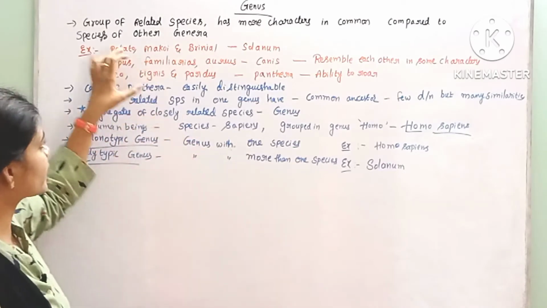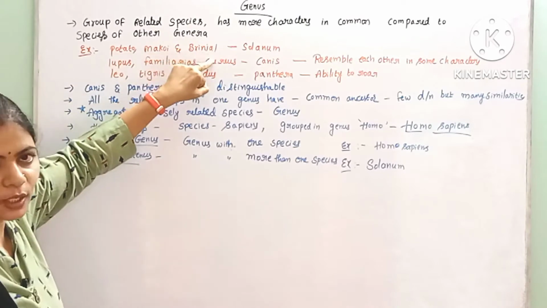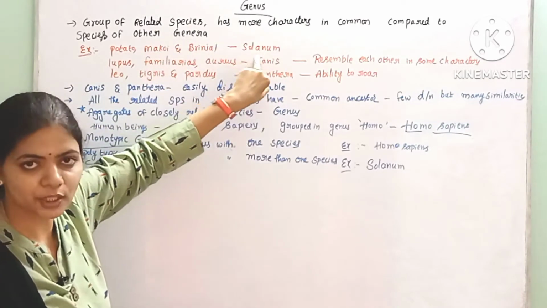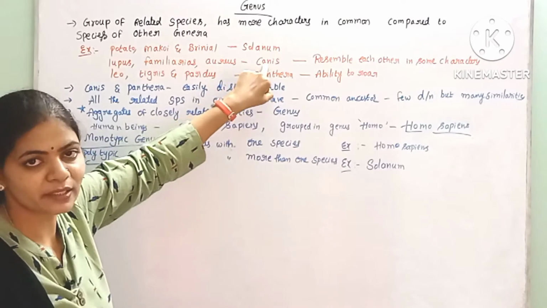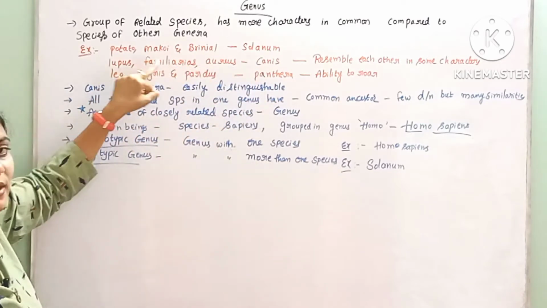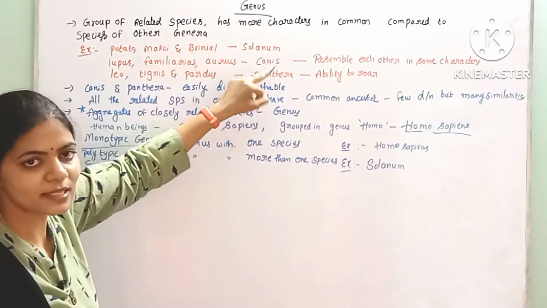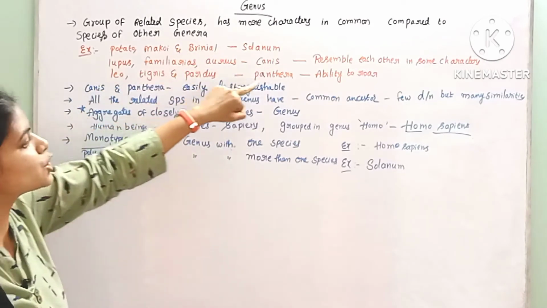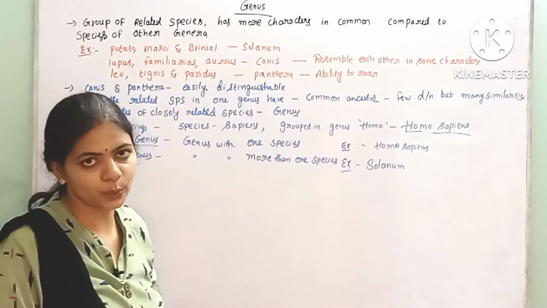For example, if you see the example here, potato, brinjal and others will come under a common genera which is called Solanum. And another genera, Canis, where Lupus, familiaris and aureus were kept. This is one genera, this is another genera. And in the genera Panthera, Leo, Tigris, Pardus have been included.